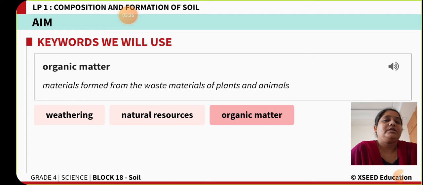So these are the three keywords that we will come across in our lesson, composition and formation of soil. So first of all, let us understand how the soil is formed.